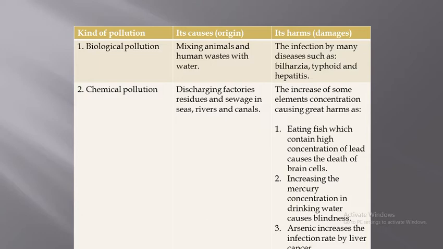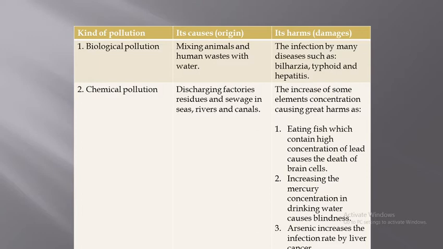It's due to mixing of animal and human wastes with water, and the infection by many diseases such as bilharzia, typhoid, and hepatitis. So this may lead to certain diseases in humans. The chemical pollution is the discharging of factories' residues and sewage in seas, rivers, and canals.